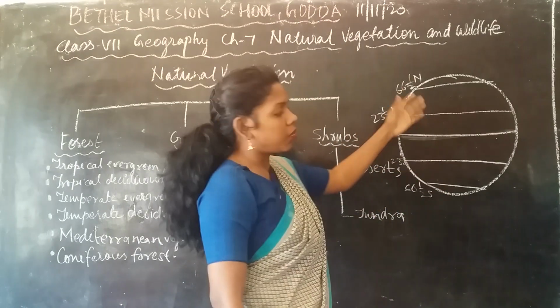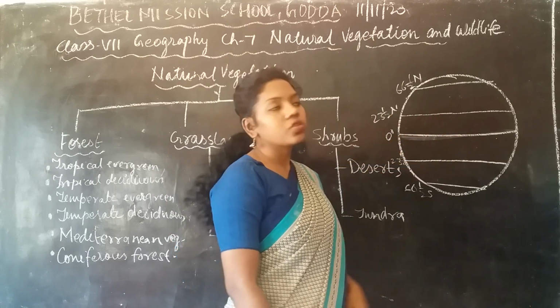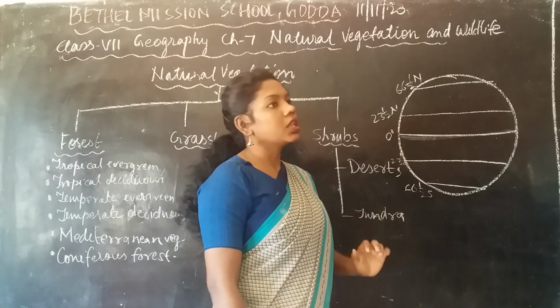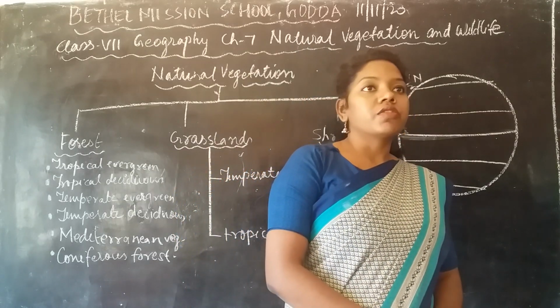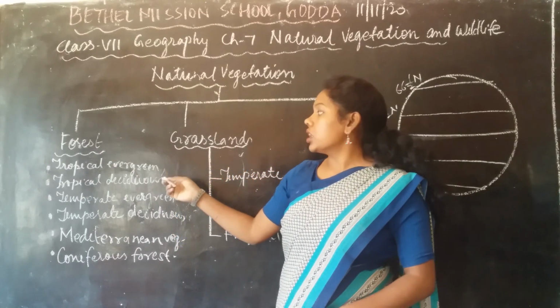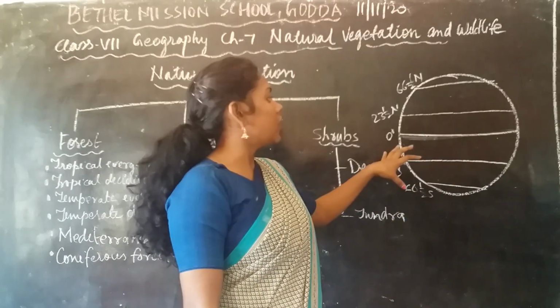These are the important latitudes of the earth's surface. They are also called the heat zones of the earth's surface. So these forests are divided according to the heat zones.